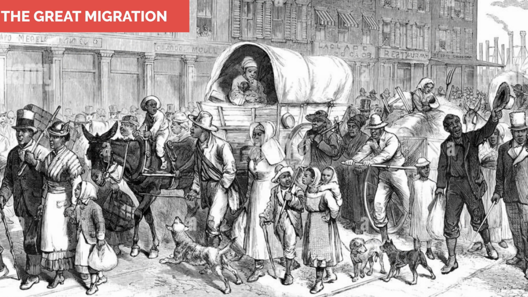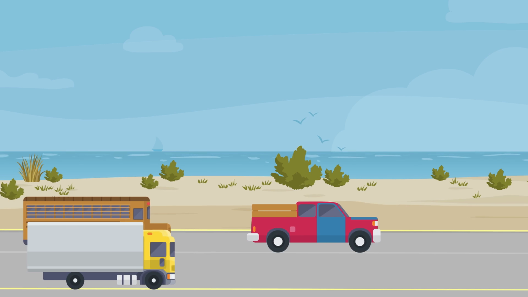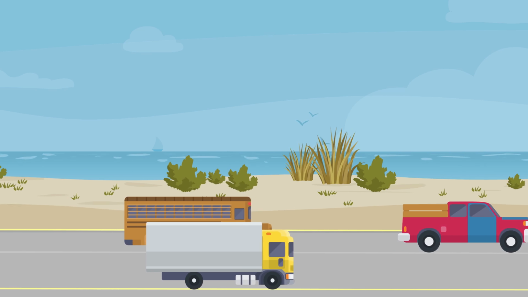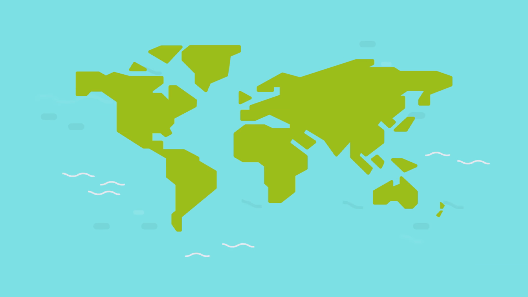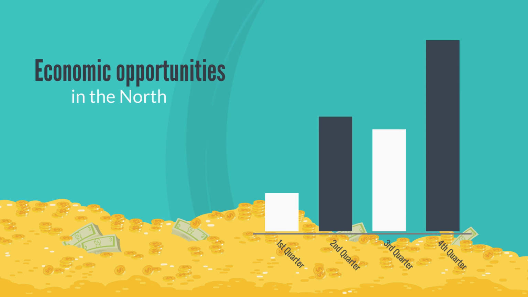The Great Migration was the movement of millions of African Americans from the rural South to the urban North and West between 1916 and 1970. It was one of the largest internal migrations in American history, and it had a profound impact on both the South and the North. The Great Migration was caused by a number of factors, including economic opportunities in the North.